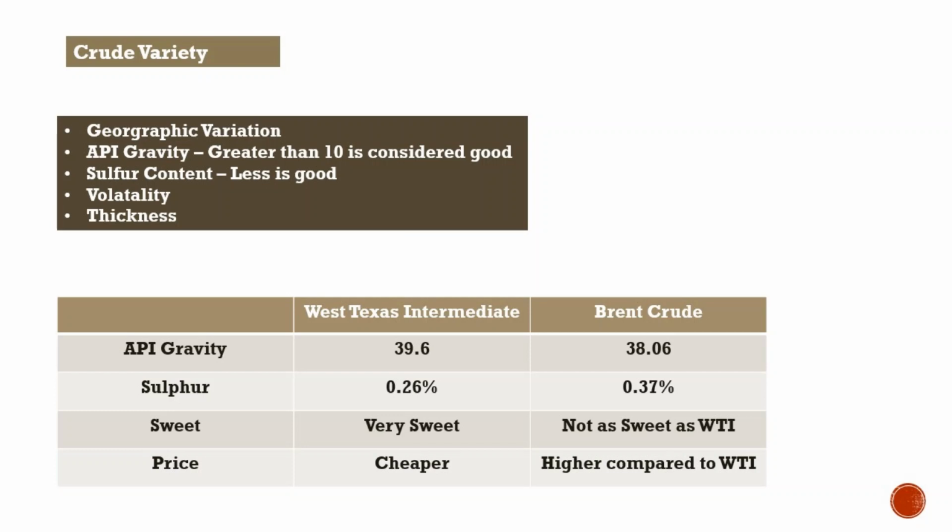So in this regard, here also WTI is the best, and WTI is a very sweet crude oil, and Brent is not as sweet as WTI. Normally when sulfur content is less, the crude is more sweet. So that's why WTI is a very sweet crude oil, and WTI is the superior quality. Here WTI is good for petrol and Brent is good for diesel. That is the difference. And also in pricing, WTI is cheaper than Brent, and Brent is the benchmark for international pricing. So those are the major differences between WTI and Brent.